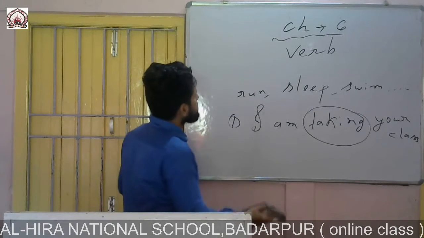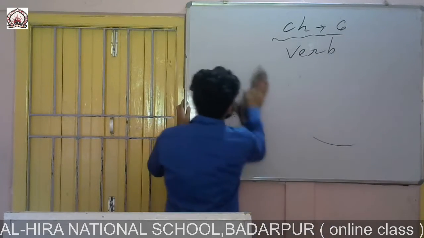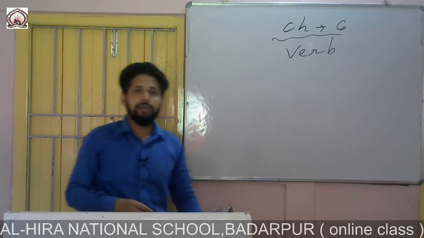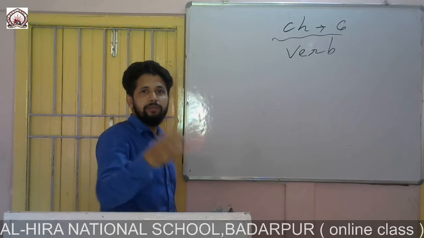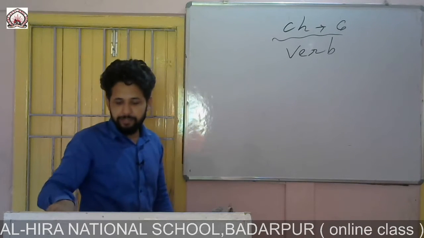To show you more examples, I have to rub all these things. Now you see, I shall write some examples here on the board. Afterwards, we have to find the verb from the sentences.